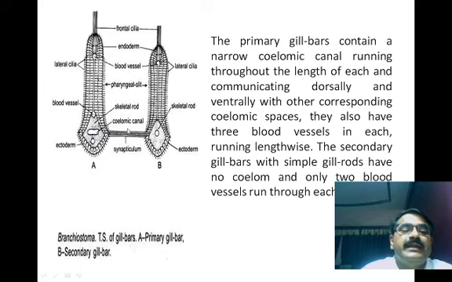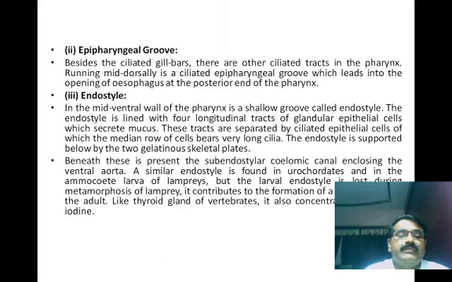Both primary and secondary gill bars are interconnected to each other with the help of the synaptocula, which is clearly shown here. So that is about the primary and secondary gill bars.